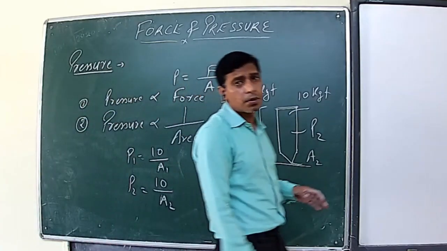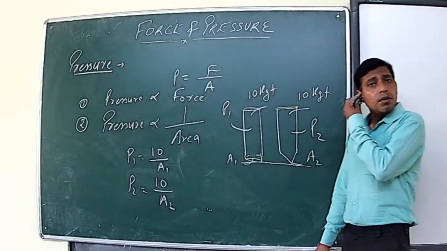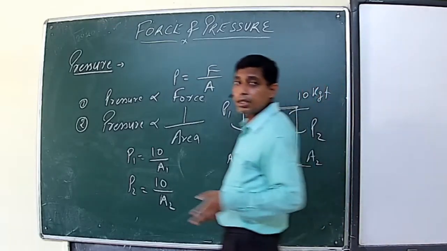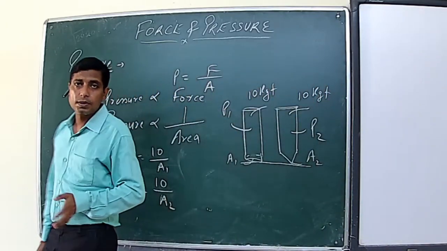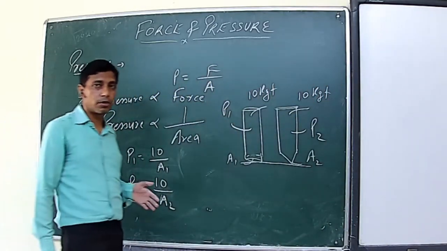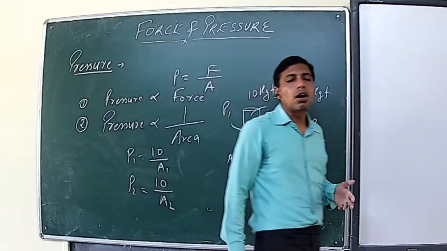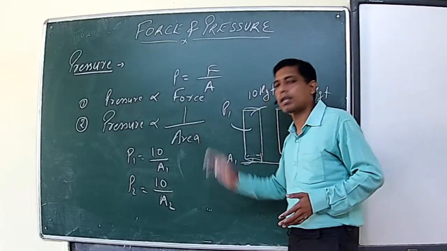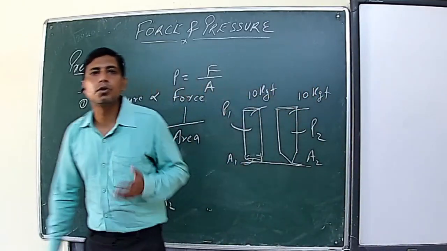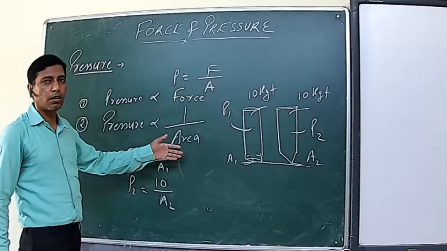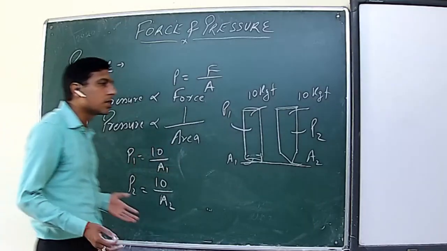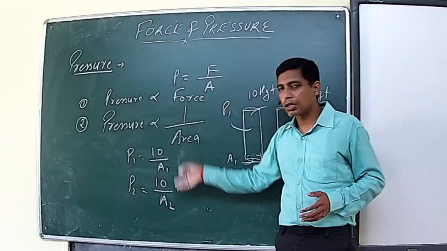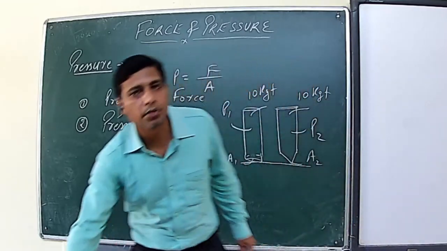So what did we get from this? It means wherever we want to increase the pressure, either you can increase the force applied, that is not always our first choice, we always try to reduce our effort, or you decrease the surface area of contact. So we always go for the second factor. Wherever we want to exert more pressure, we always decrease the surface area of contact. There are so many things which we have designed and we are using, which are based on this particular concept. Let's have some examples.